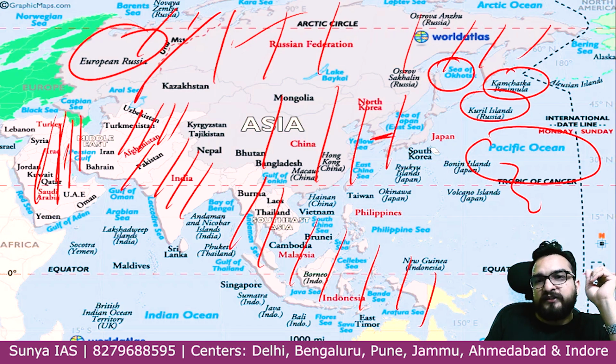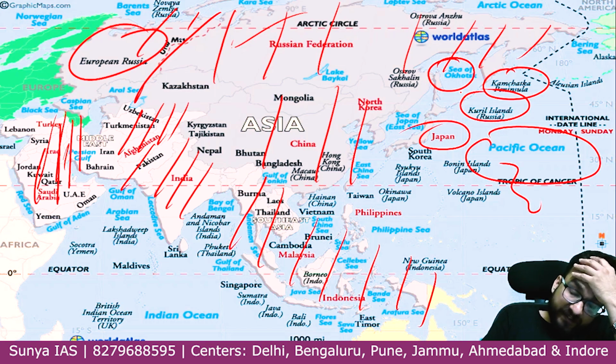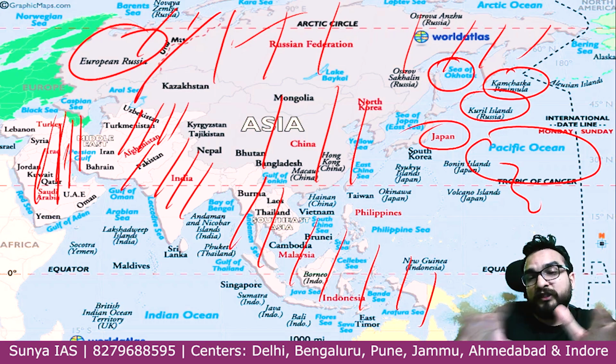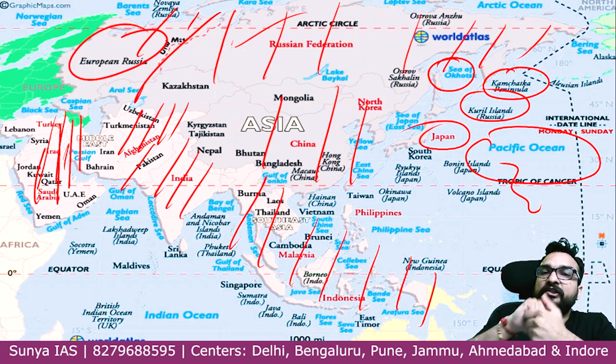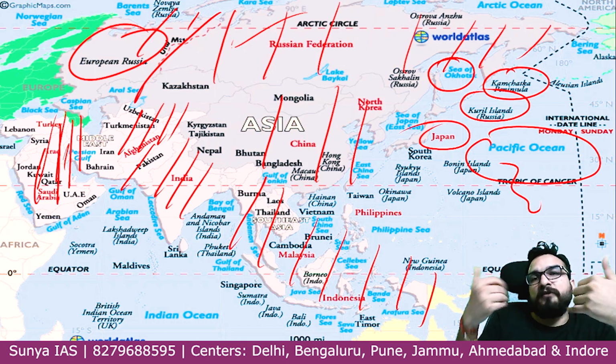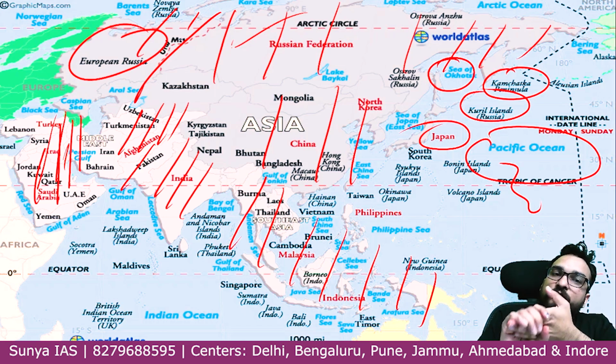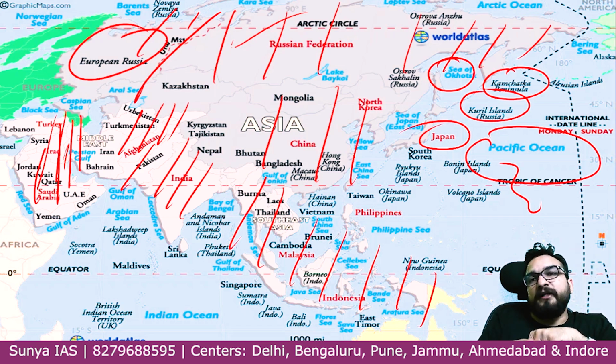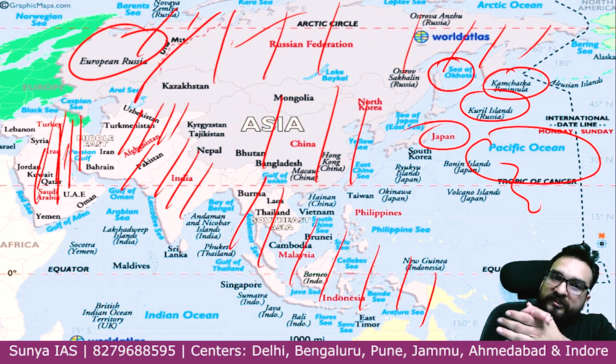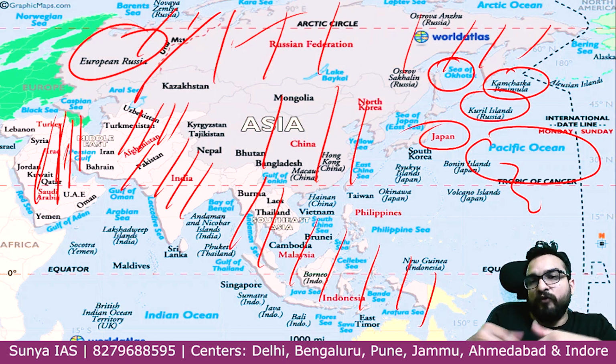South Korea over here. This is basically Japan, right? So I hope you have understood this, guys. And in the next class, I'll be telling you about all the seas, important places, straits. In the third part, I'll be telling you about the mountainous features, mountain ranges, rivers, important lakes, important deserts, and then we will be closing this Asia. So Asia, you need more work, just practice it out.